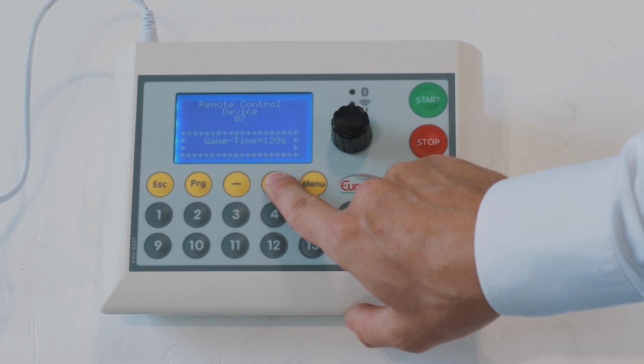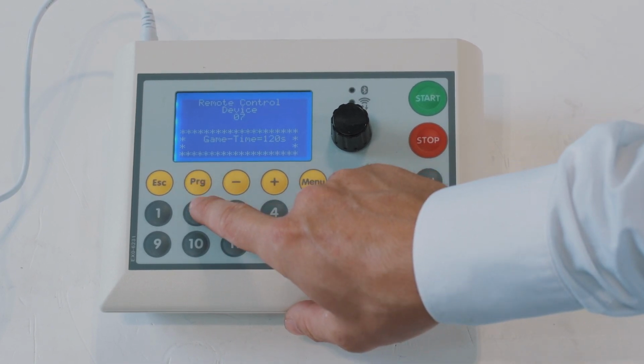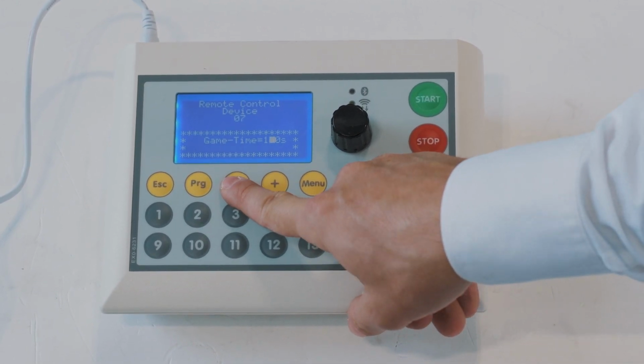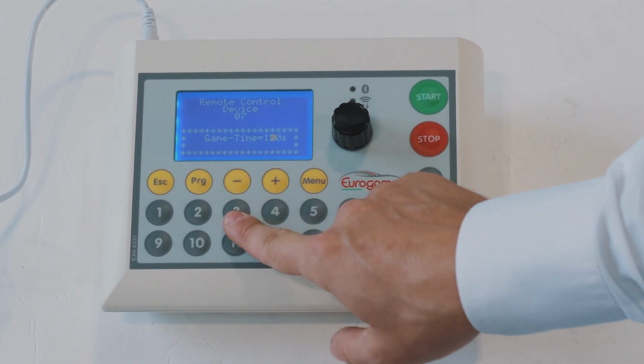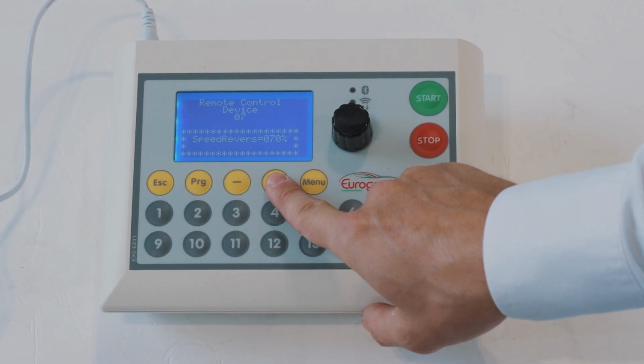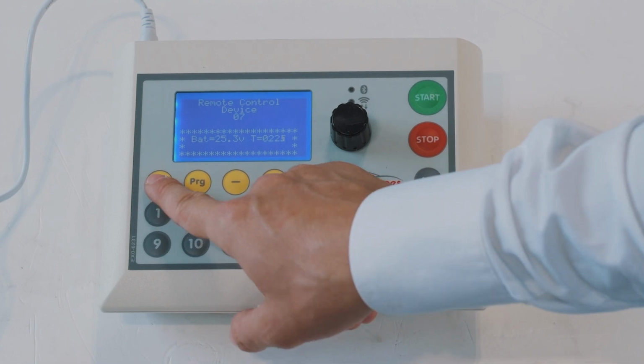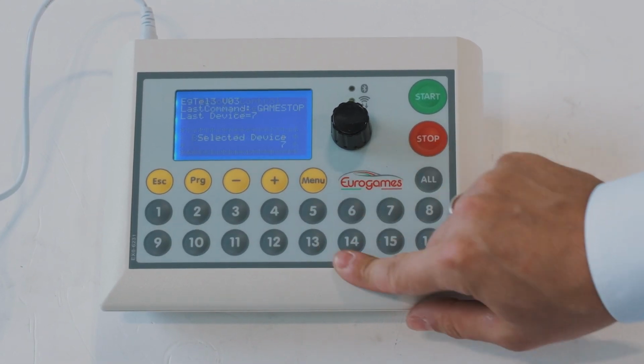To change a parameter, press the prog key and use plus and minus to change the value. Again prog to confirm the change. We can go and see all the values. To exit, press ESC and then Menu to return to the main screen.